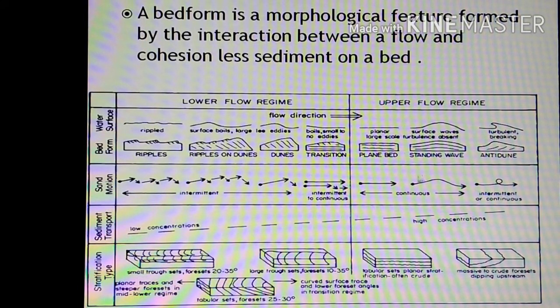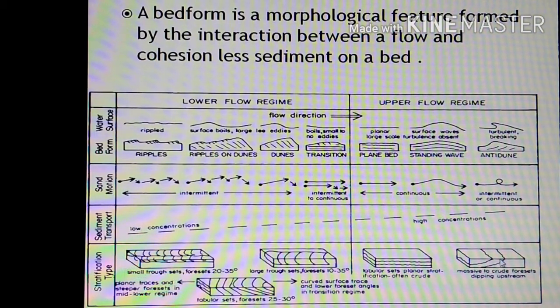In the upper flow regime, you can see that planar beds, standing waves and anti-dunes are formed. Here the concentration of the sediment transport is higher. The tabular set of planar beds of stratification and other beds are formed. Massive to crude foresets dipping upstream are formed. Well, this is about the sediment interaction with the fluid.